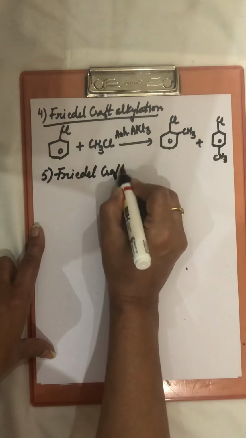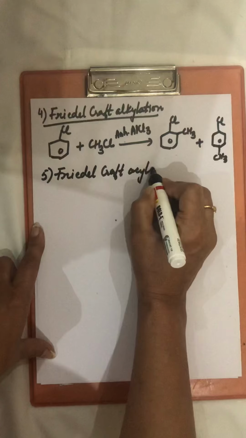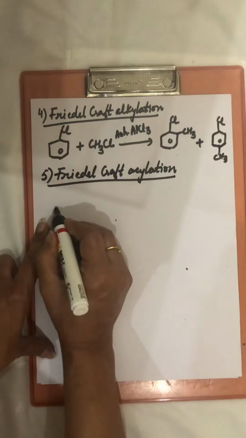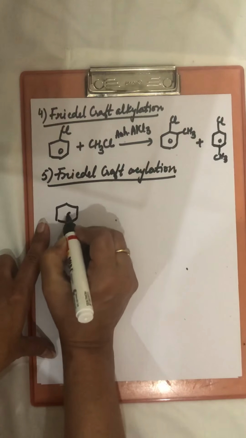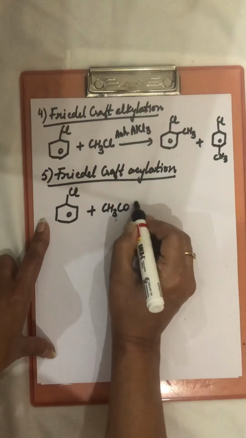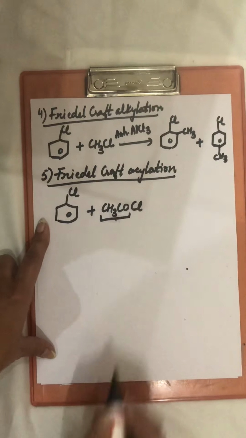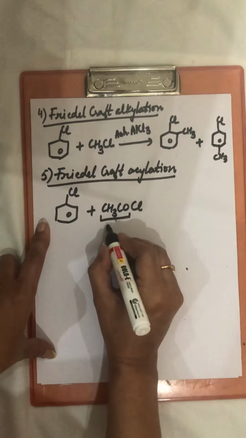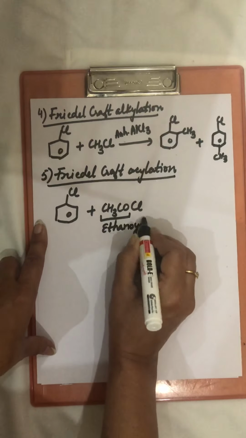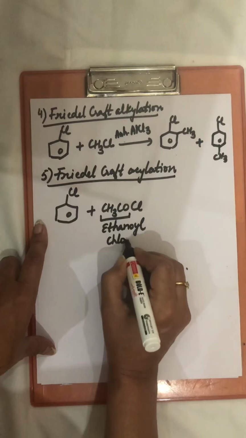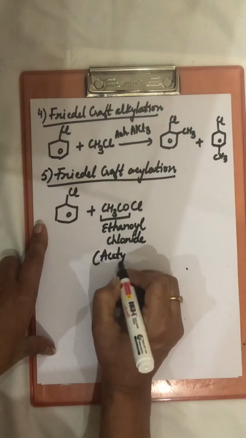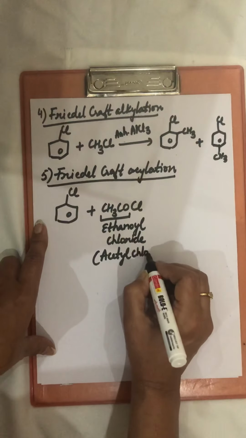Now last reaction here is Friedel-Crafts acylation reaction. Chlorobenzene is reacted with acyl group. Acyl, this RCO group, is called acyl group. Name of this compound is ethanoyl chloride, and commonly this is called acetyl chloride.